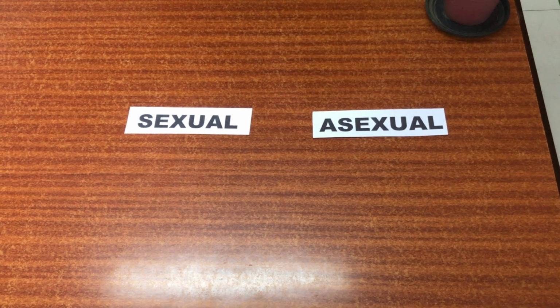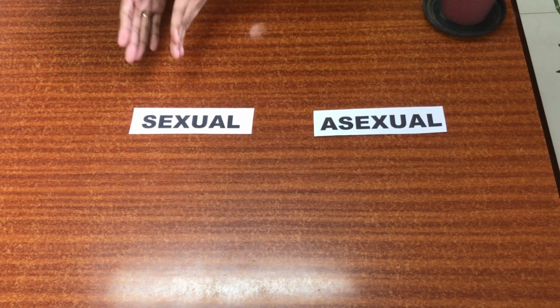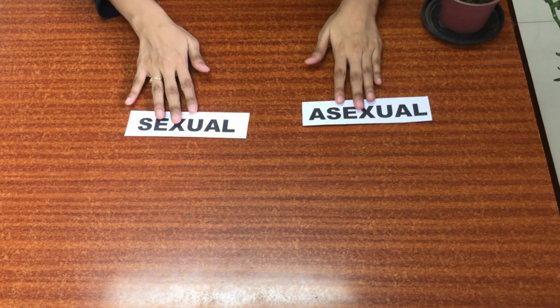For this week, we're going to learn about animal reproduction, the sexual and asexual reproduction. Animal reproduction could be categorized into two. We have asexual reproduction and sexual reproduction. So as we go on, we will differentiate what's sexual and why it is different to asexual. So let's start with sexual.